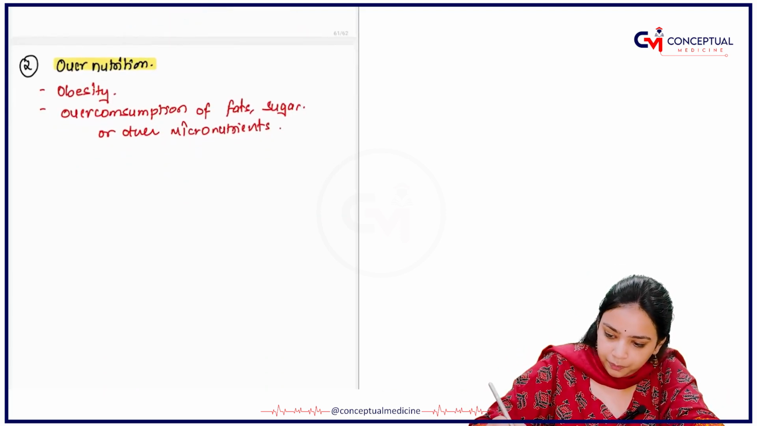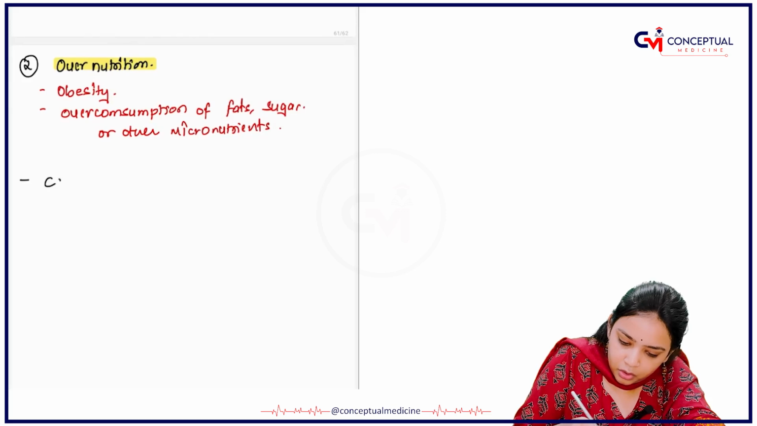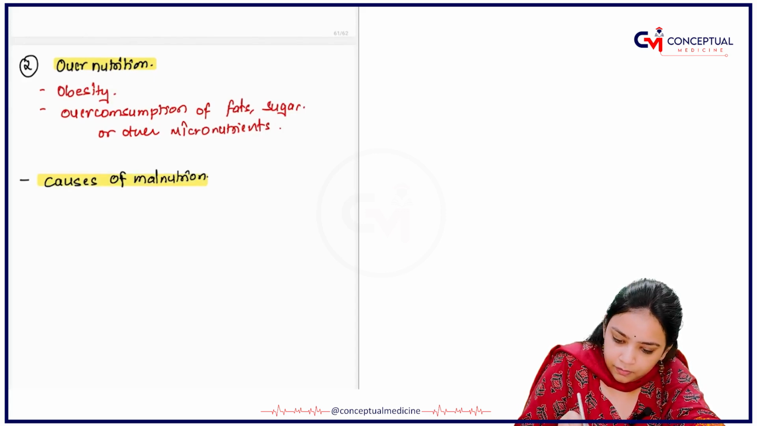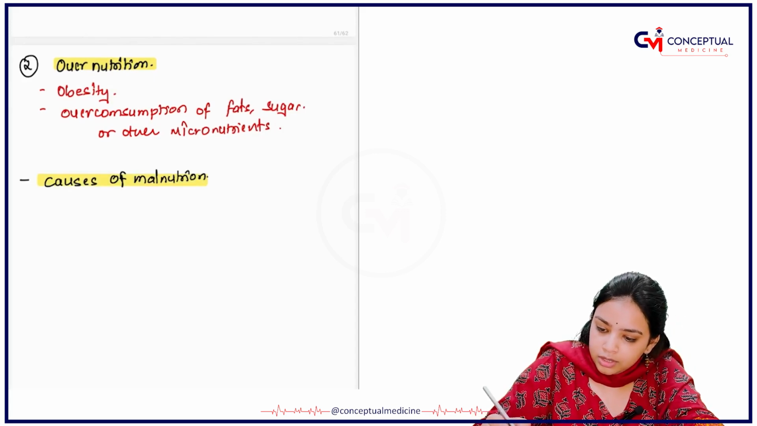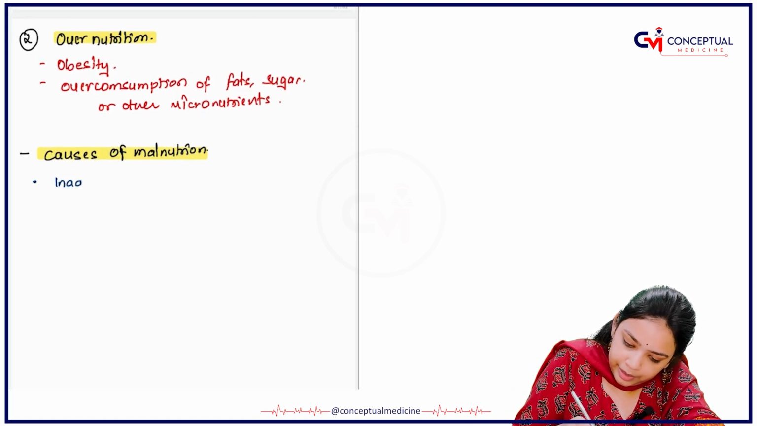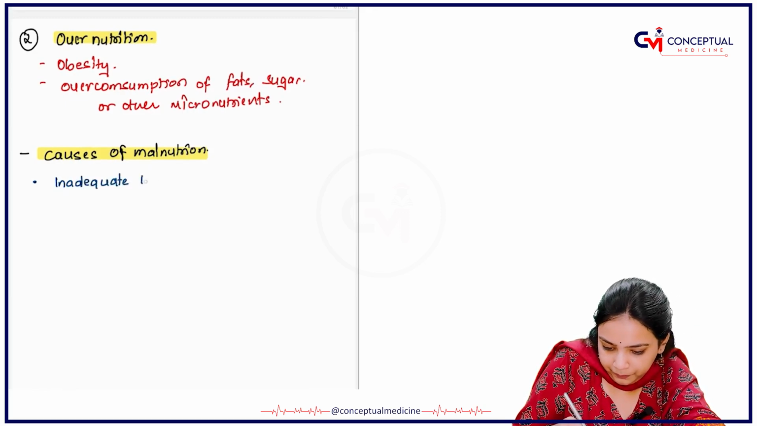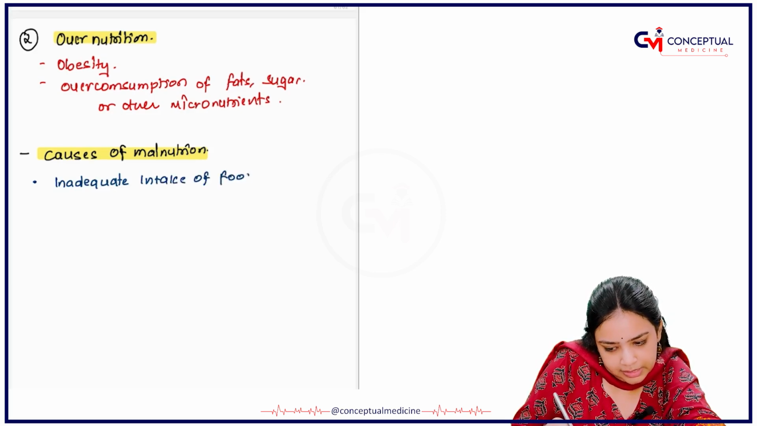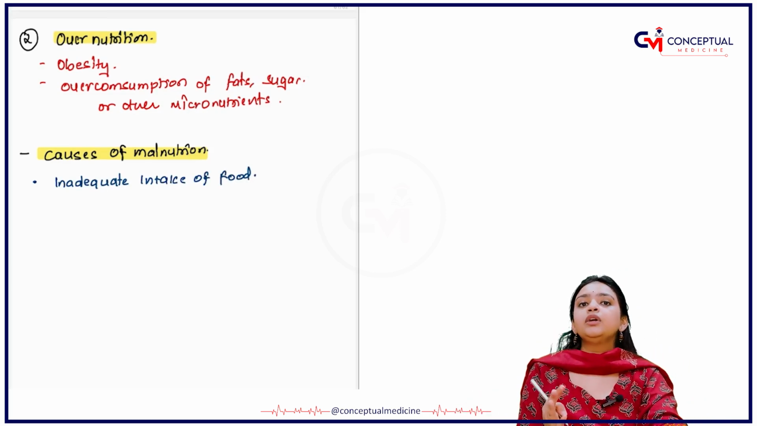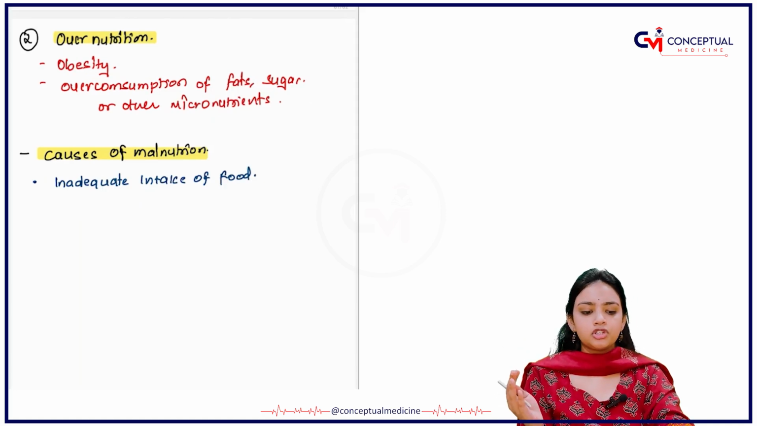Now, what are the causes? Causes of malnutrition. So the first cause that you have is inadequate intake of food. Obviously, if the person is not consuming the right amount of food, then he or she will end up in a malnutrition state.